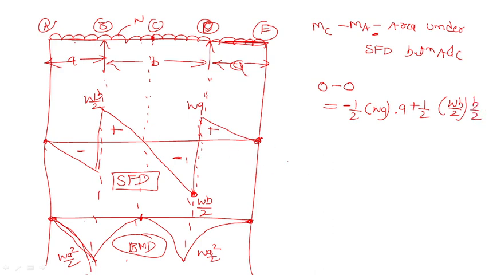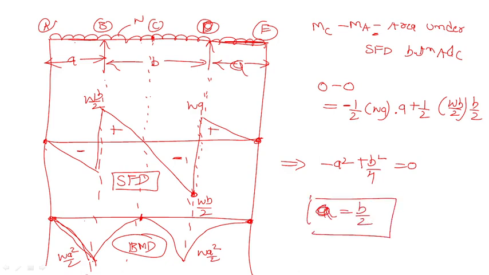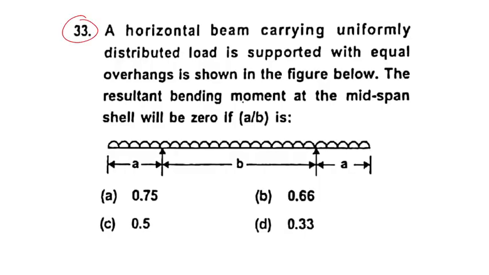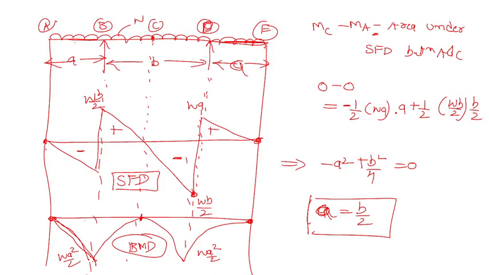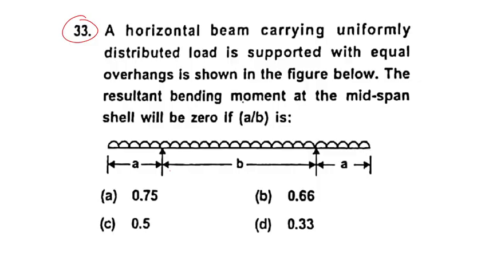So how will we get the next one? It will become minus A square plus B square by 4 equals 0. Now A is equal to B by 2. That is the answer for this question, right? Are you getting the point? First of all, you must know how the bending moment and shear force diagrams come. Then only you can solve this type of question. Okay, so the answer to 33 is 0.5.